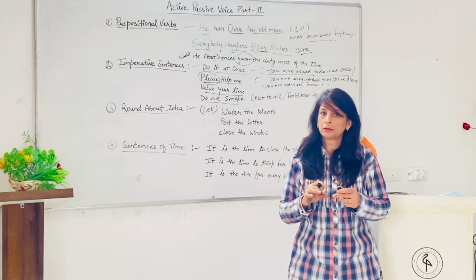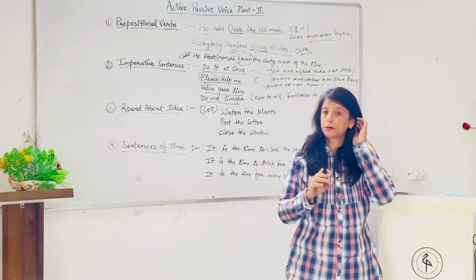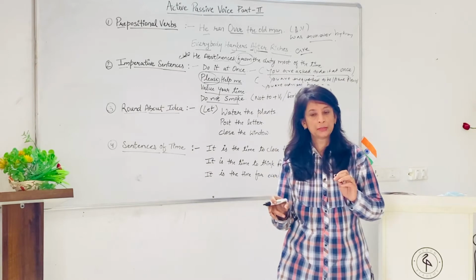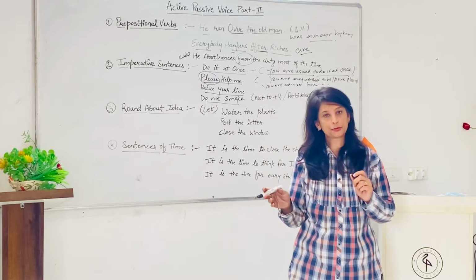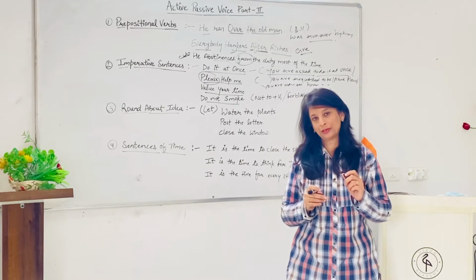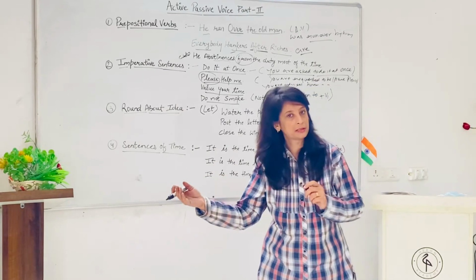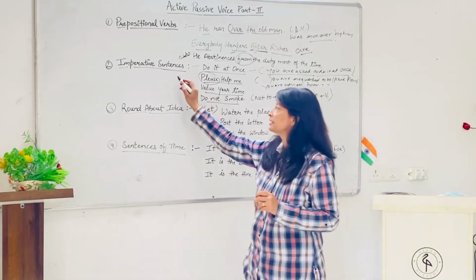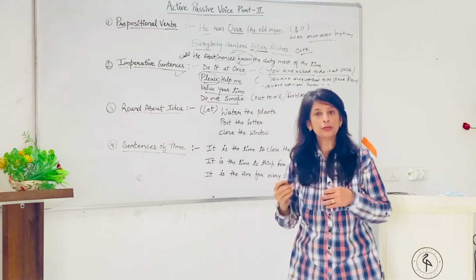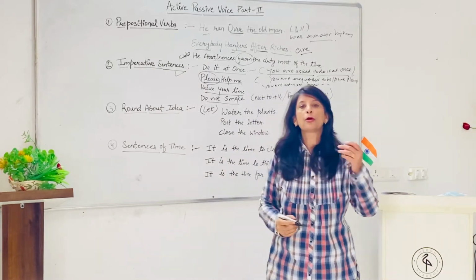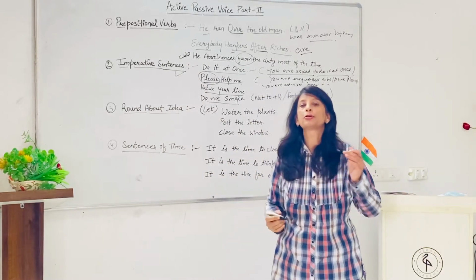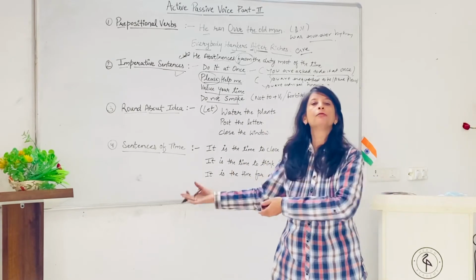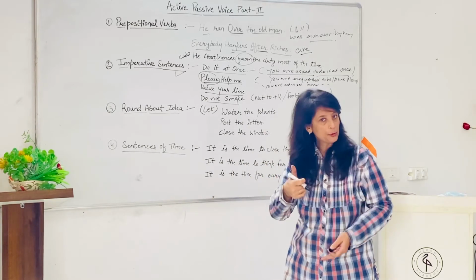Do not smoke. So you are ordered not to smoke here. Do not smoke. You are asked not to smoke here. Do not smoke. You are requested not to smoke. So here in imperative sentence you will use you are requested, you are ordered, you are asked, you are told, and then followed by whatever the instructions. I hope you got it.